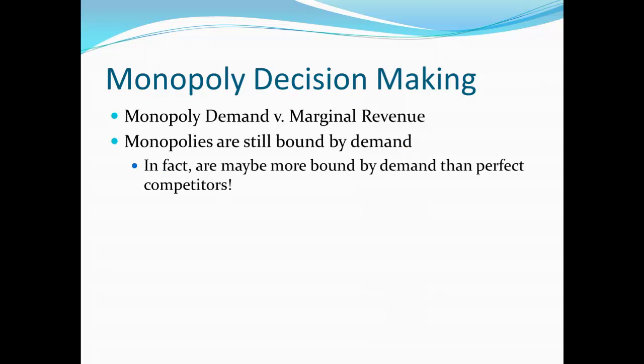Another important point to remember is that monopolies are bound by demand for their product. In a sense, they're more bound by demand than perfect competitors are. We assume that perfect competitors, or price takers, are so small relative to their entire market that they don't have to worry about finding people to buy the product, as long as they charge the same price as everyone else. So what they're bound on is the price they can charge. But as long as they charge that price, they can sell as much of the product as they want, practically speaking. For monopoly, that's not true.